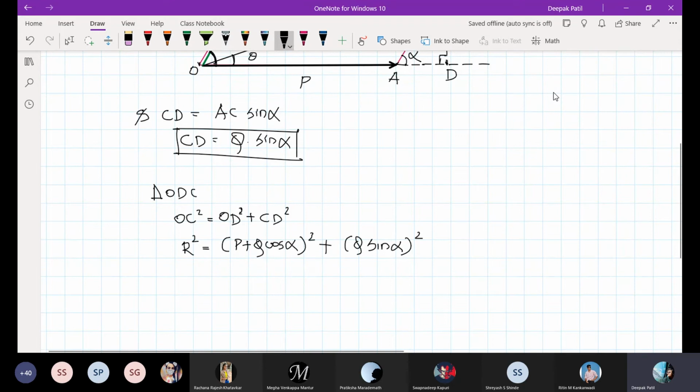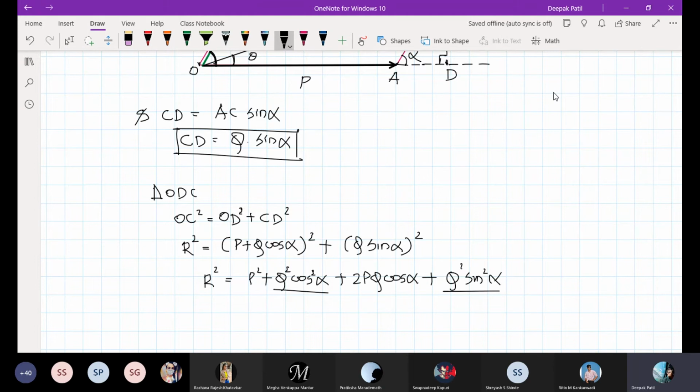This is nothing but A plus B whole square. So I can rewrite this as R square is equal to P square plus 2PQ cos alpha plus Q square cos square alpha plus Q square sin square alpha.